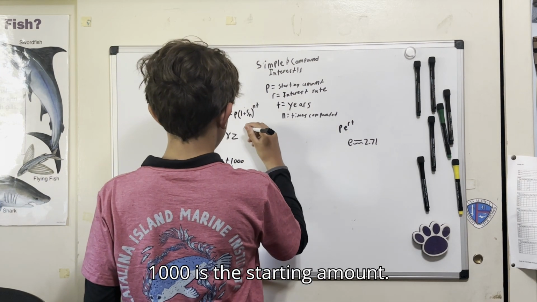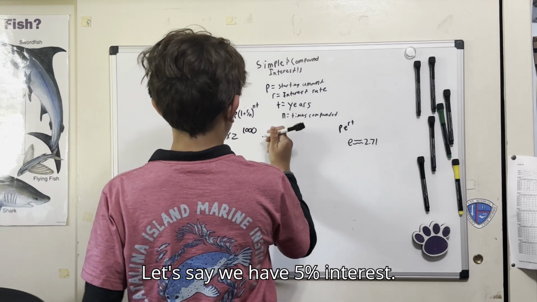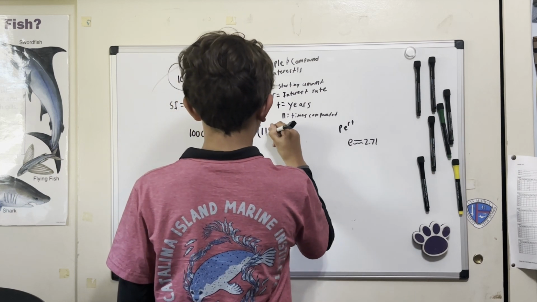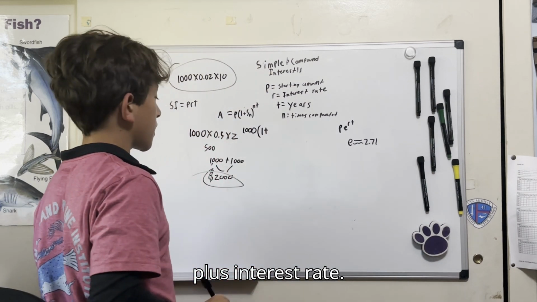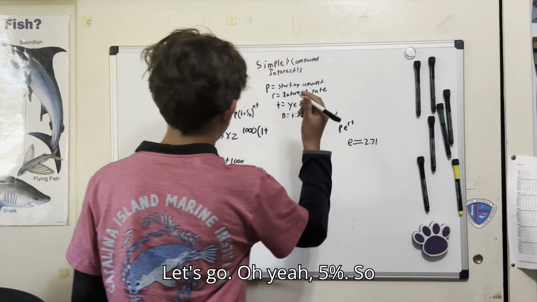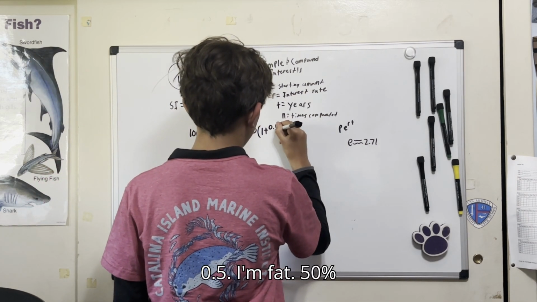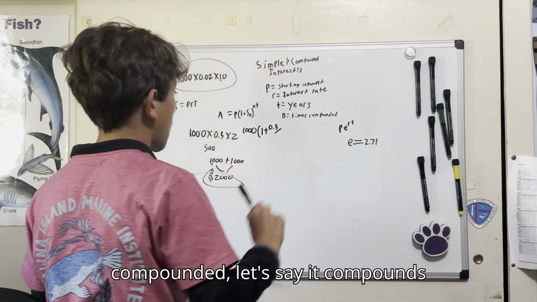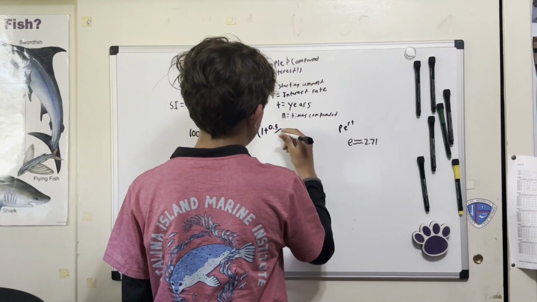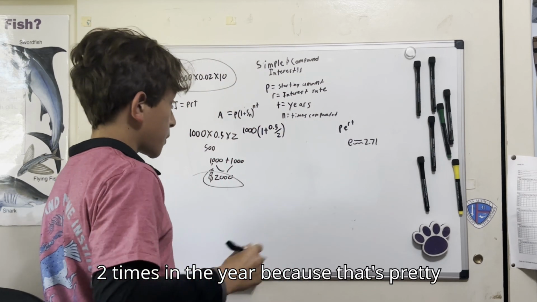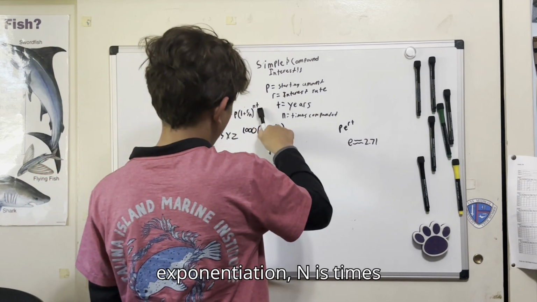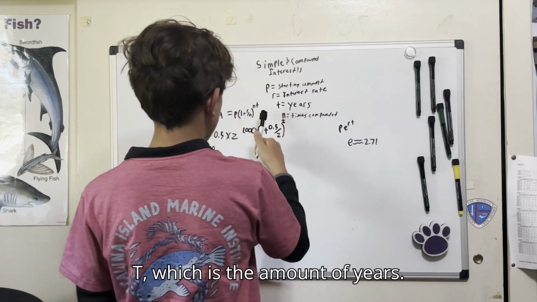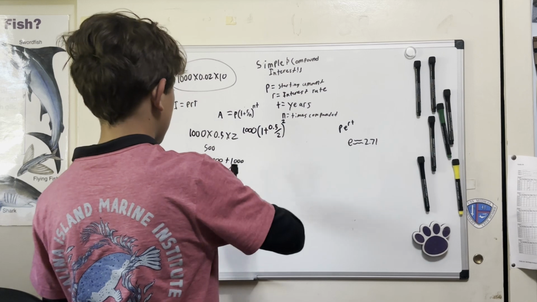Let's say 1,000 is the starting amount. Let's say we have 5% interest. Wait, let me write this. So 1,000 times 1 plus interest rate. Let's go 5%. So 0.5. 50%, my bad, guys. And then over n times compounded. Let's say it compounds 2 times in the year, because that's pretty good. And then for the exponentiation, n is times compounded. It's going to be 2 times t, which is the amount of years. Let's go 2 again.